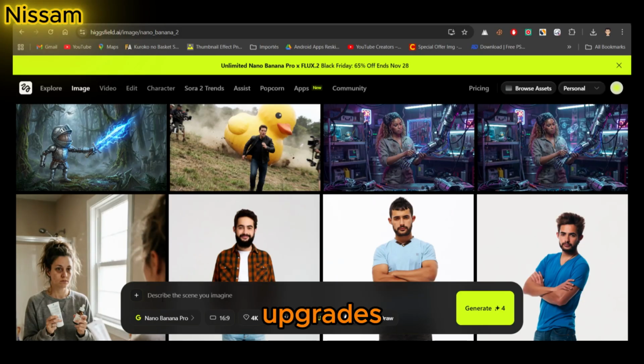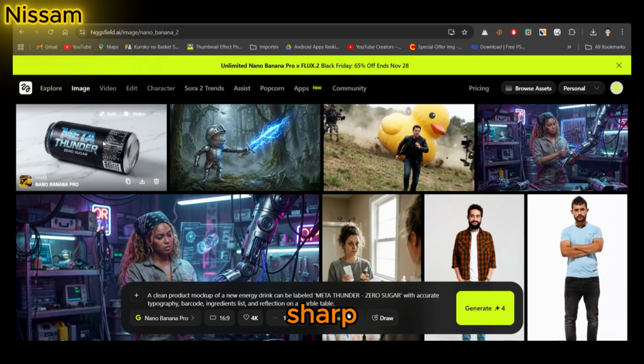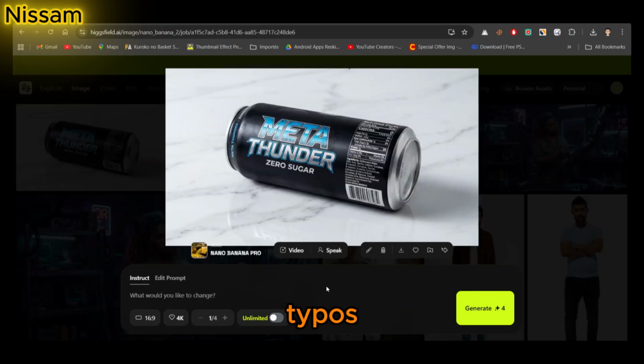Now, one of the biggest upgrades, text accuracy. Let me test something that breaks 99% of image models. Prompt, a clean product mockup of a new energy drink can labeled Meta Thunder Zero Sugar with accurate typography, barcode, ingredients list, and reflection on a marble table. I click generate. The text is sharp, readable, no weird symbols, no typos. This is where Nano Banana Pro destroys the competition.